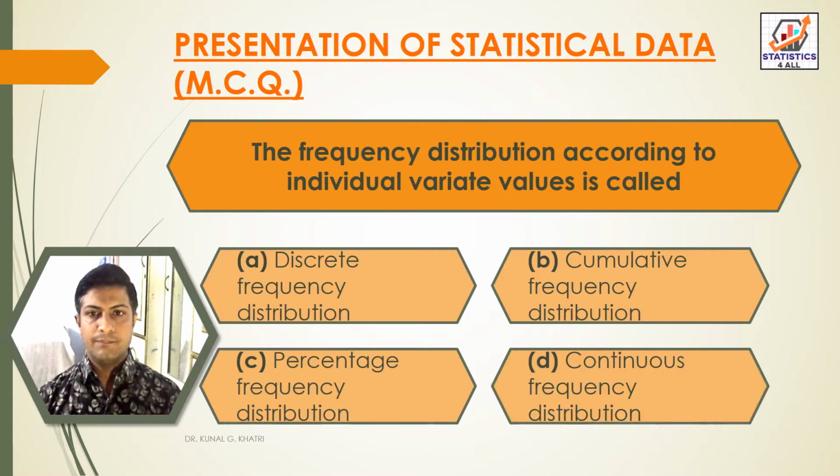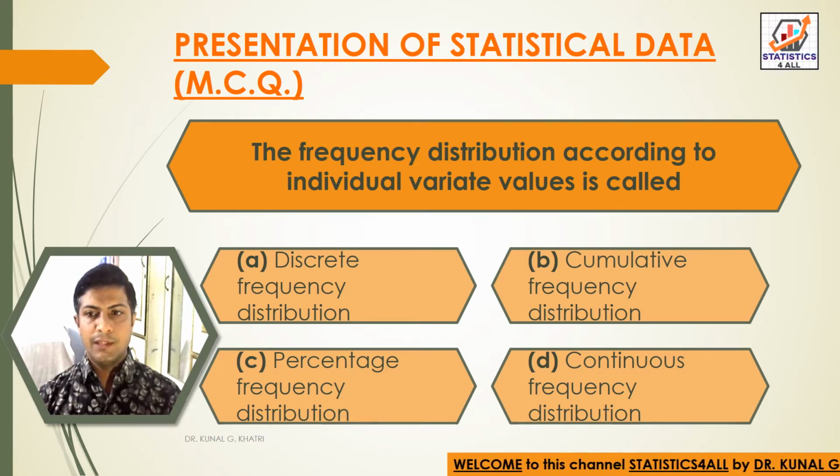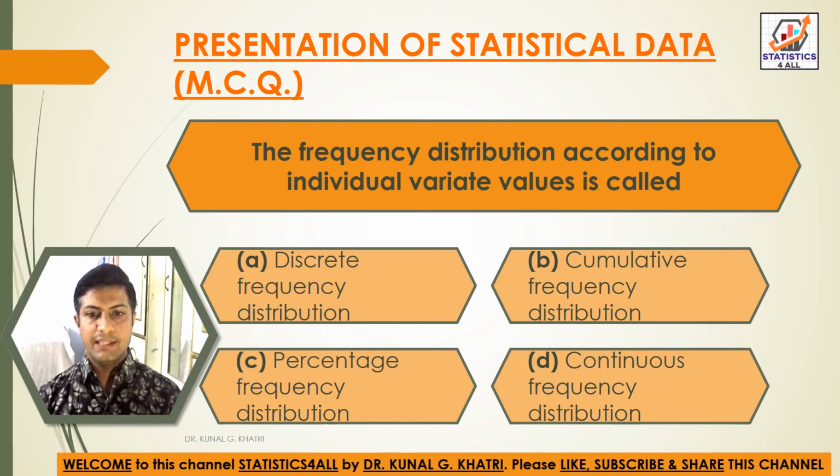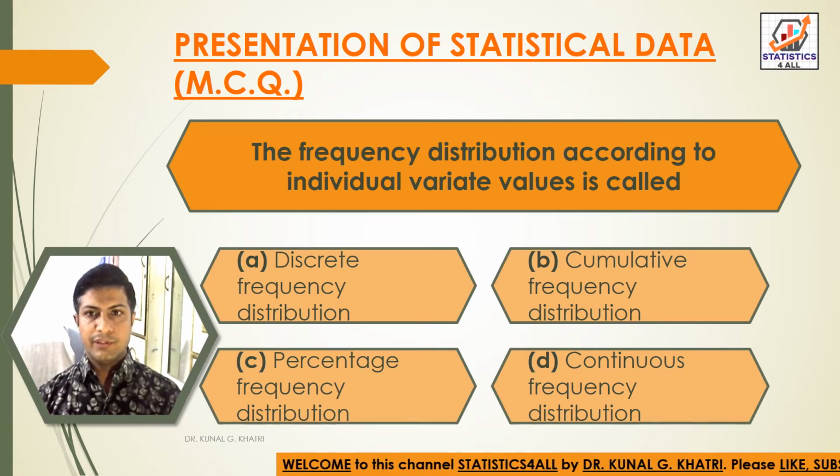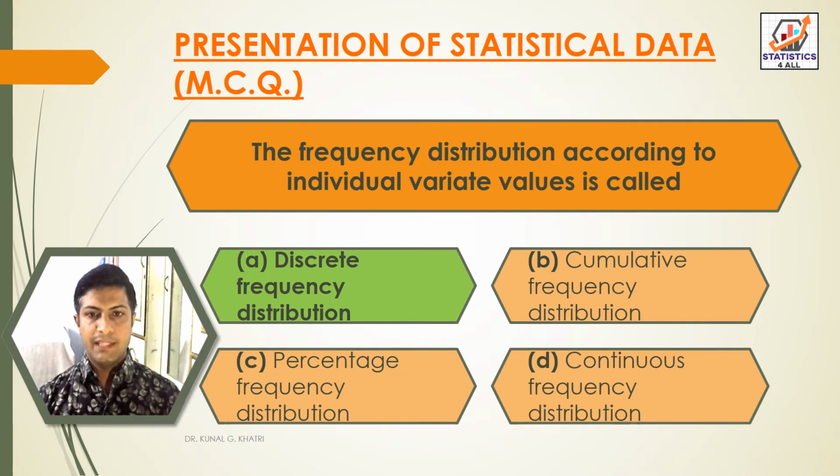Next question. The frequency distribution according to individual variate values is called option A, discrete frequency distribution, option B, cumulative frequency distribution, option C, percentage frequency distribution, and option D, continuous frequency distribution. So here we have answer option A, discrete frequency distribution. The frequency distribution according to individual variate values is called discrete frequency distribution.